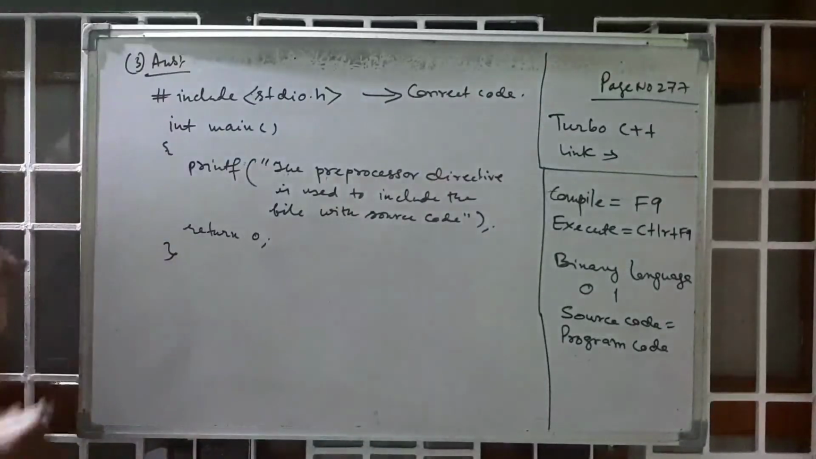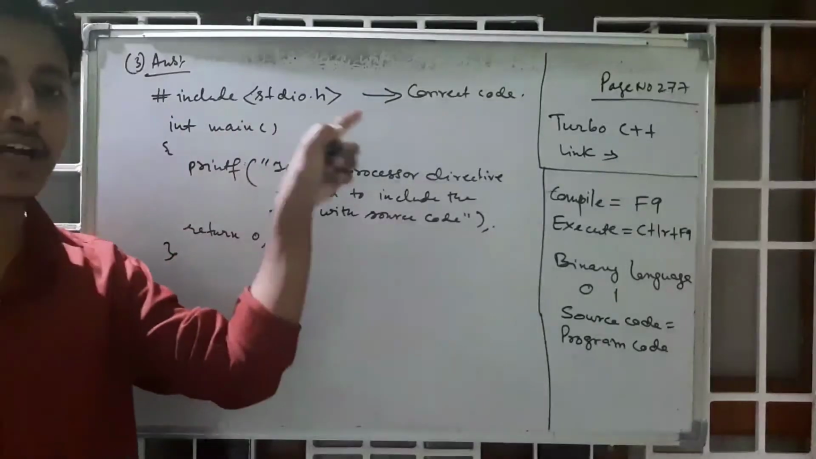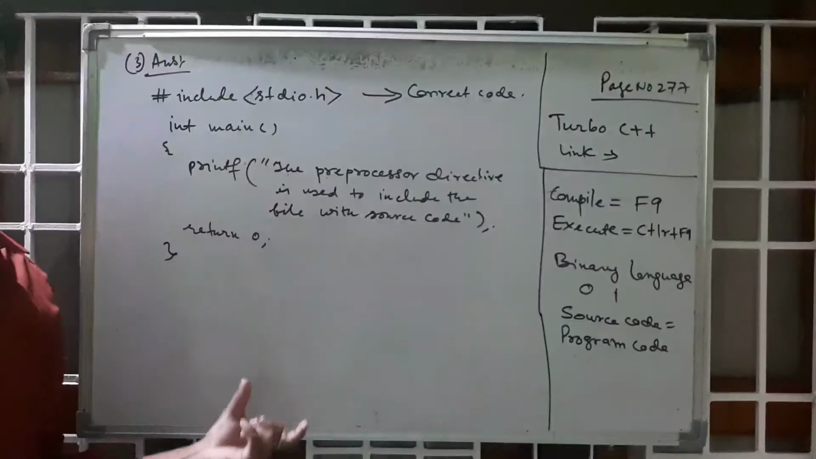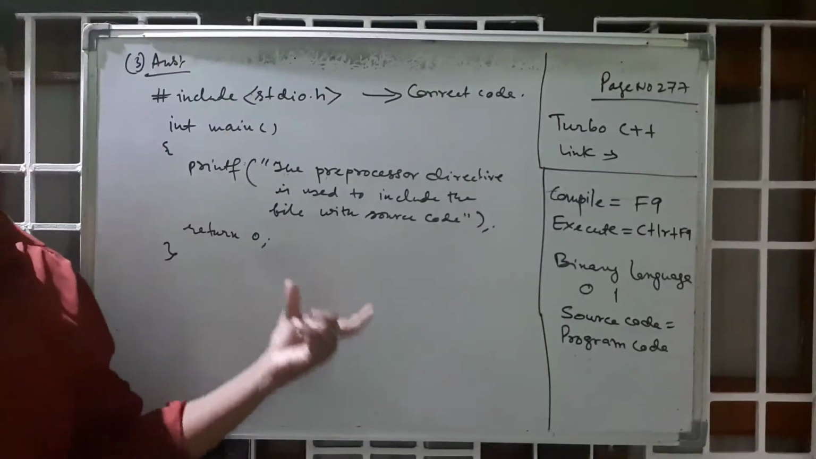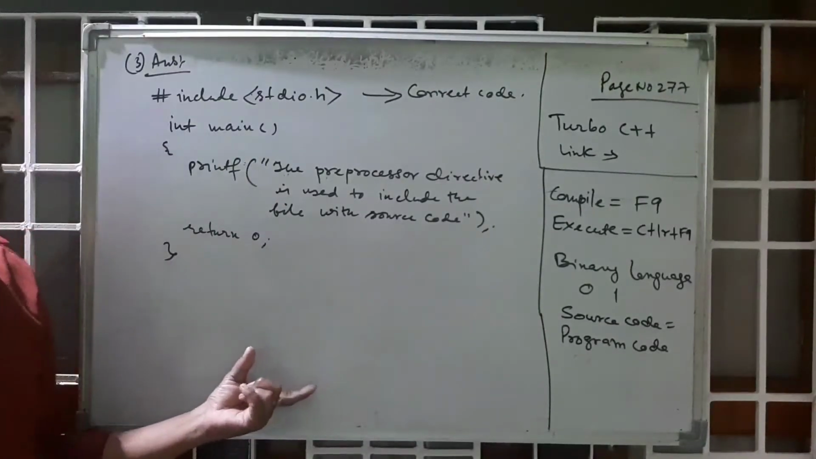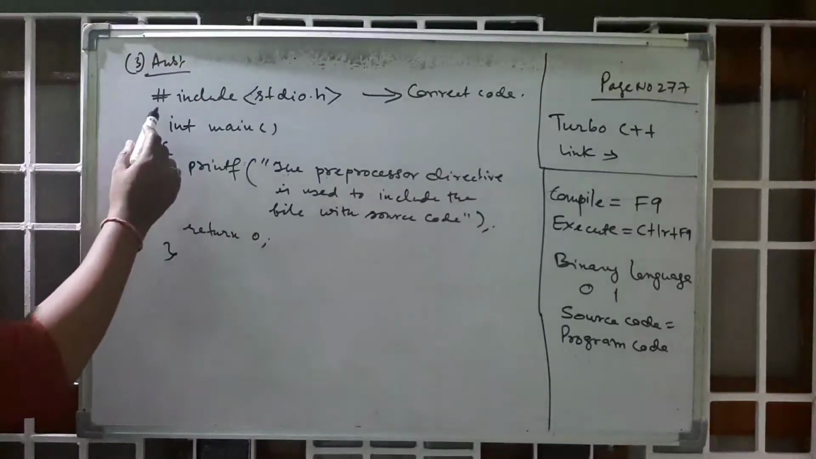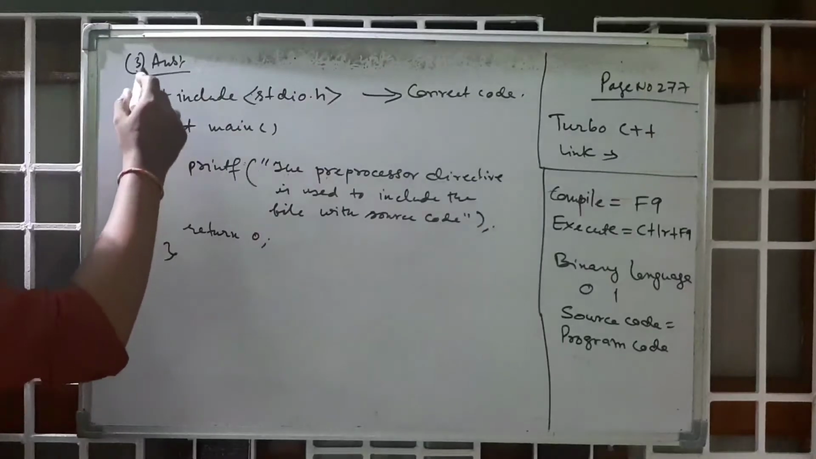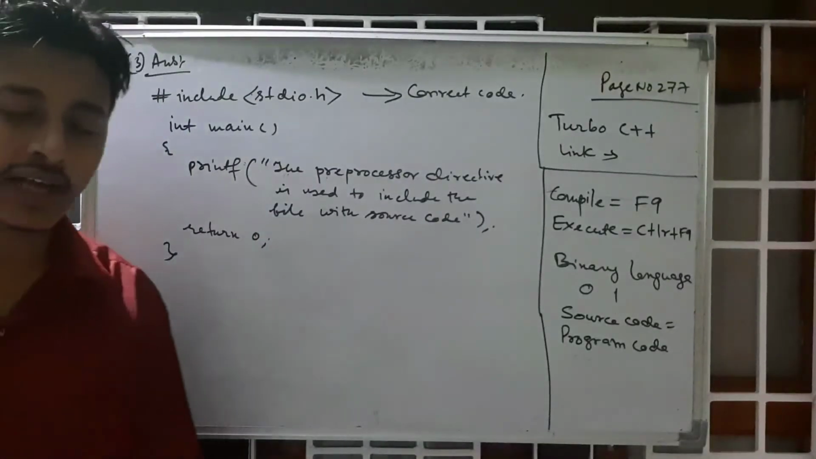Okay, this is the correct code. These statements are missing in this question, so that's why an error will come. There is no header file in the program. So the answer is, you have to write #include <stdio.h>, and after that you have to write the whole program. Okay, understand?